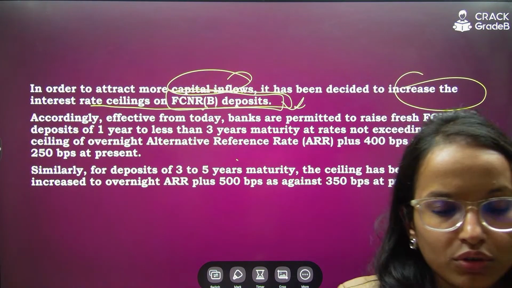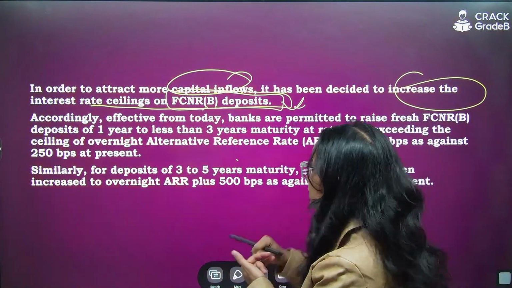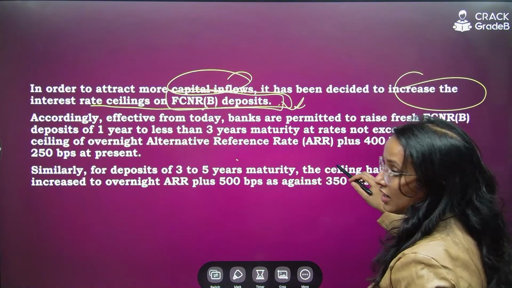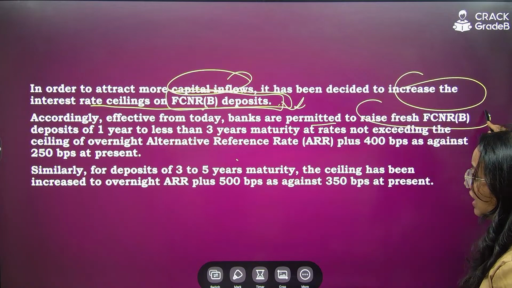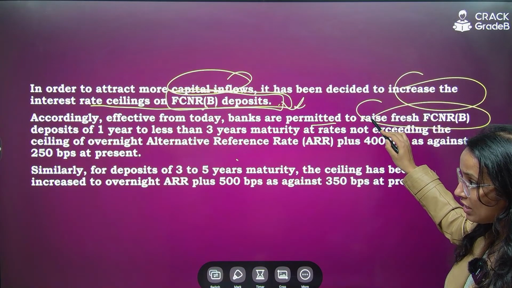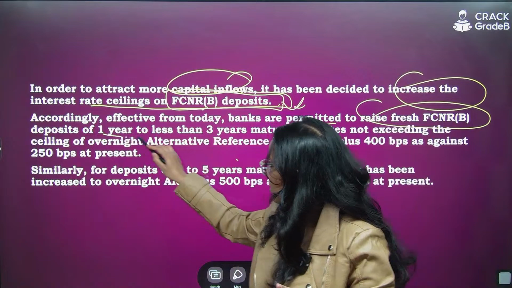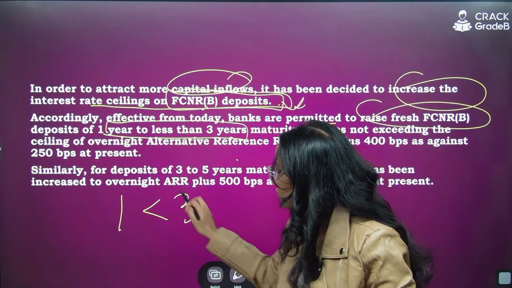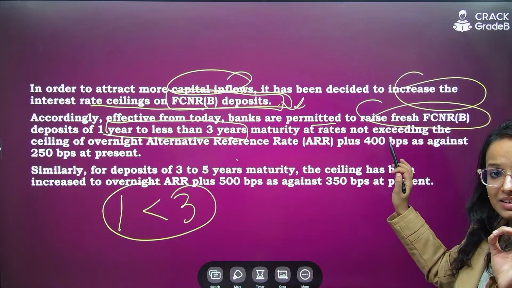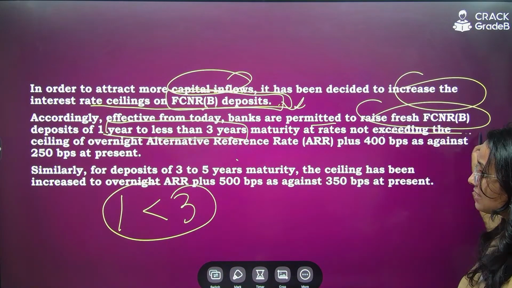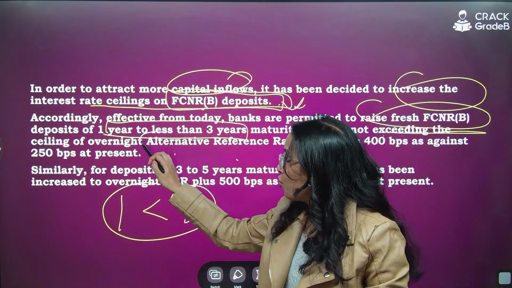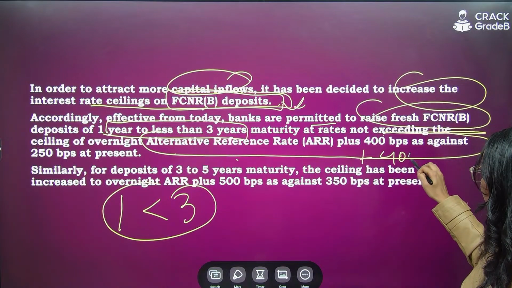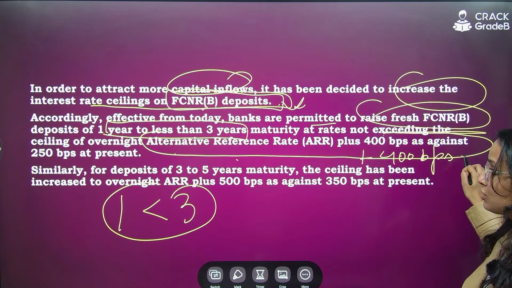Yes, like Vostro and Nostro, yes, right? So this is the thing, FCNRB. Now, effective from today only, banks are now permitted to raise fresh FCNRB deposits of 1 year to less than 3 years maturity, at rates not exceeding the ceiling of overnight alternative reference rate plus 400 basis points as against 250 basis points.